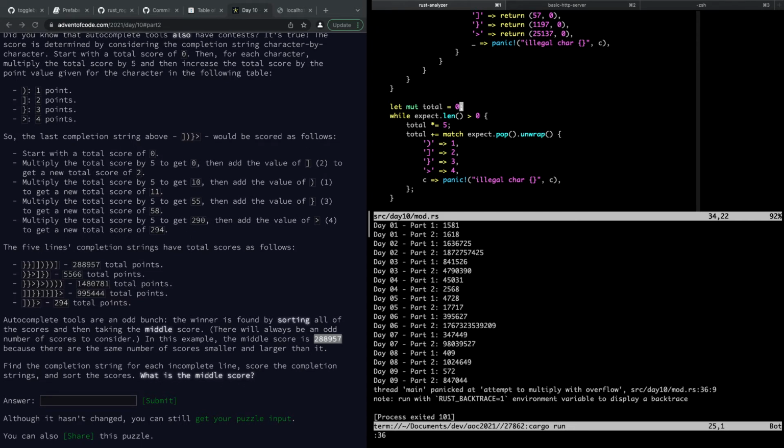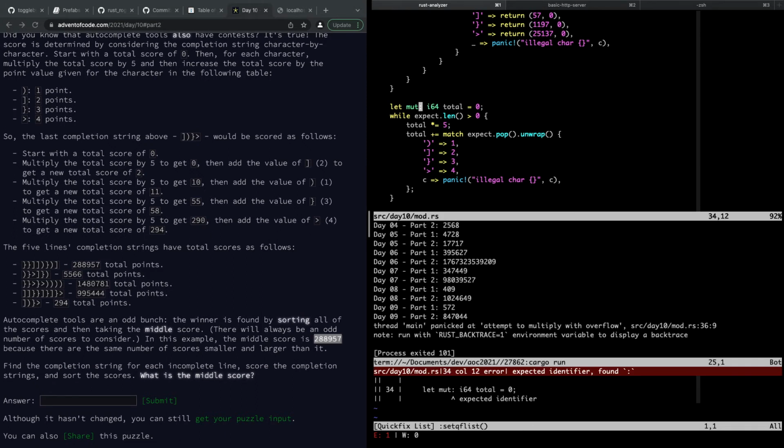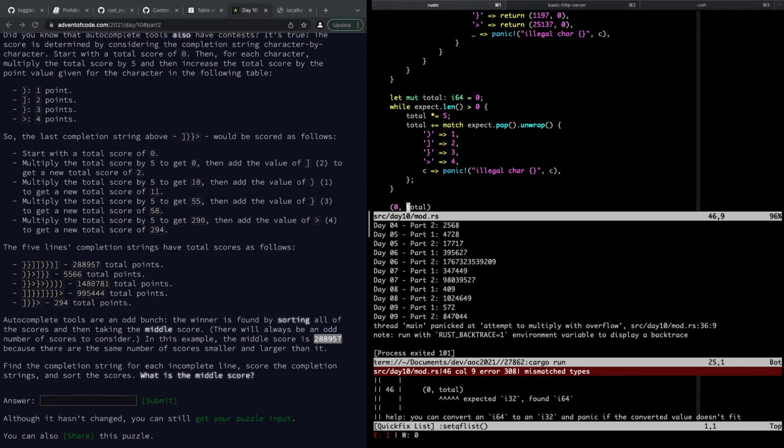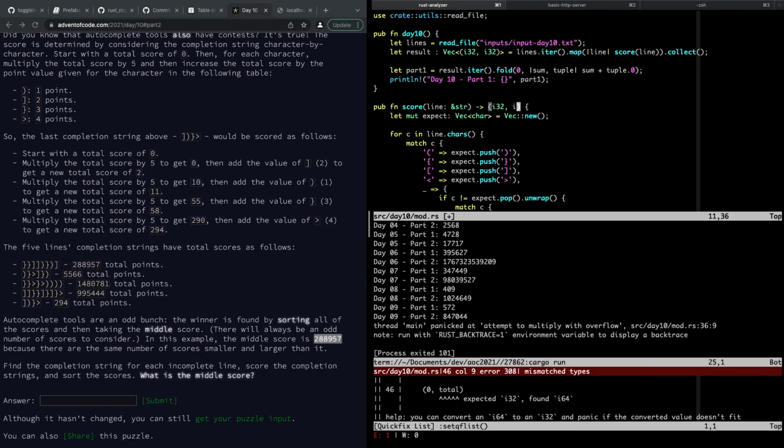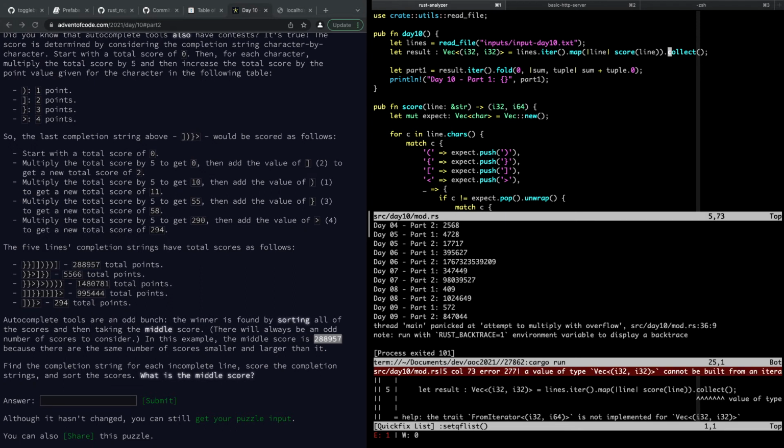Because I'm doing i32. Let's just double check. Let's make this an i64. Now I can't return it. Oops, i64 there. And now that's going to be bad, so let's change this to i64. And it doesn't like that because I forgot to change this to i64. How big are these numbers getting?